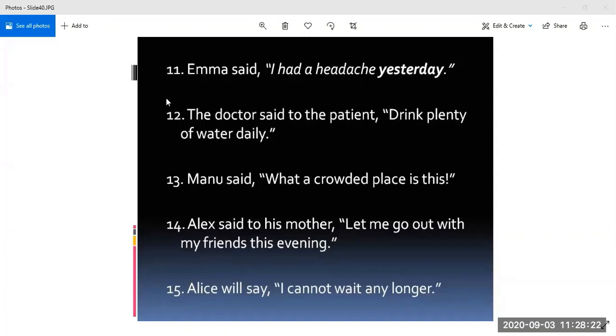Emma said that she had a headache yesterday. Now see, look, this sentence is in simple past. So what will be the correct answer? Emma said that she had a headache the previous day. Okay. Here had has been used as the main verb and not as a helping verb. So Emma said that she had a headache the previous day.